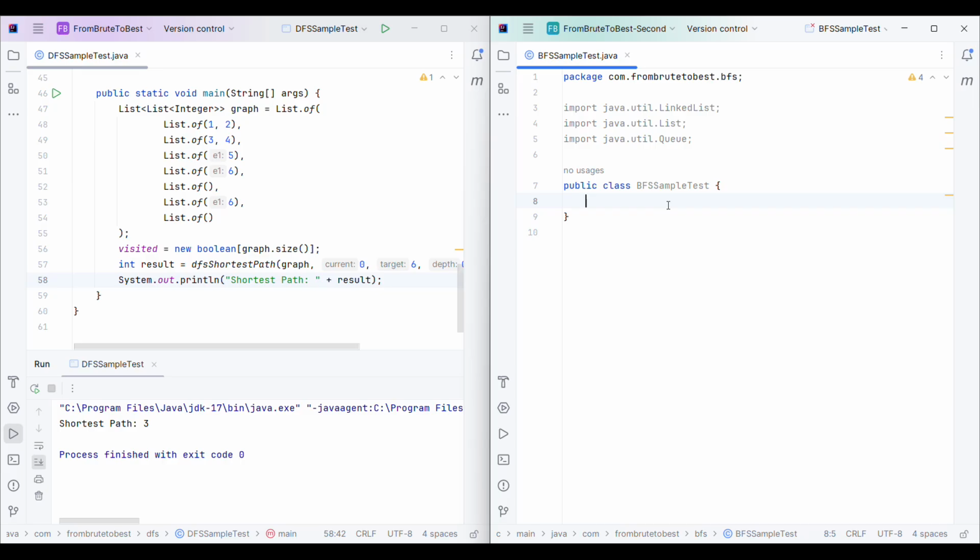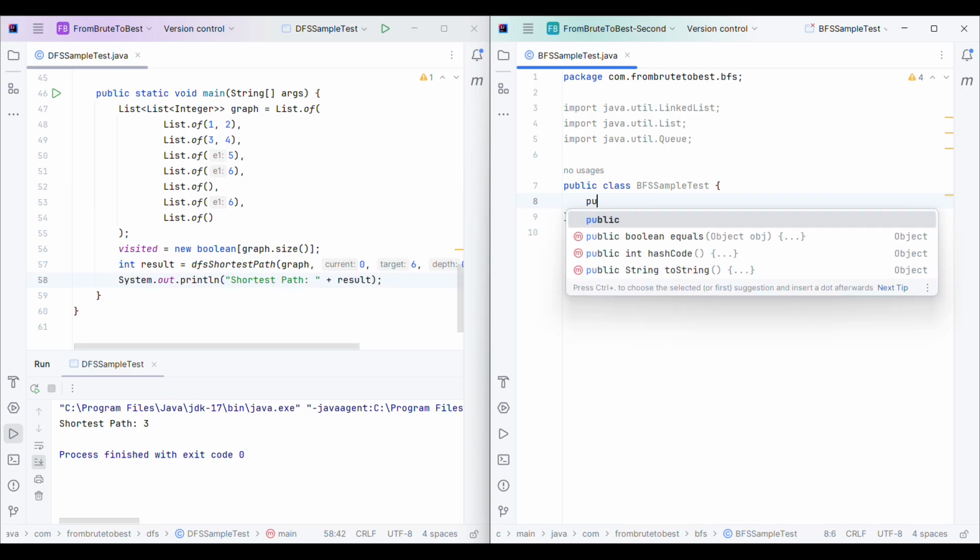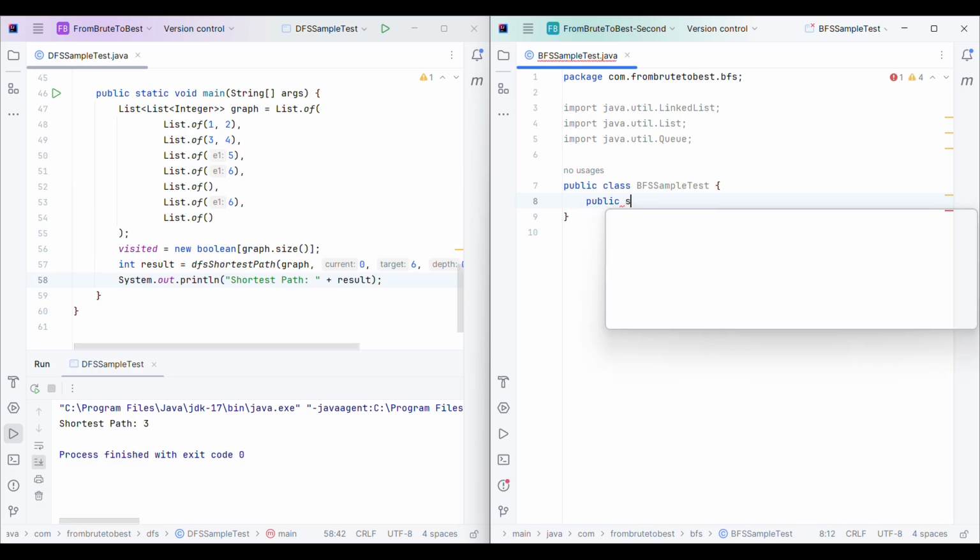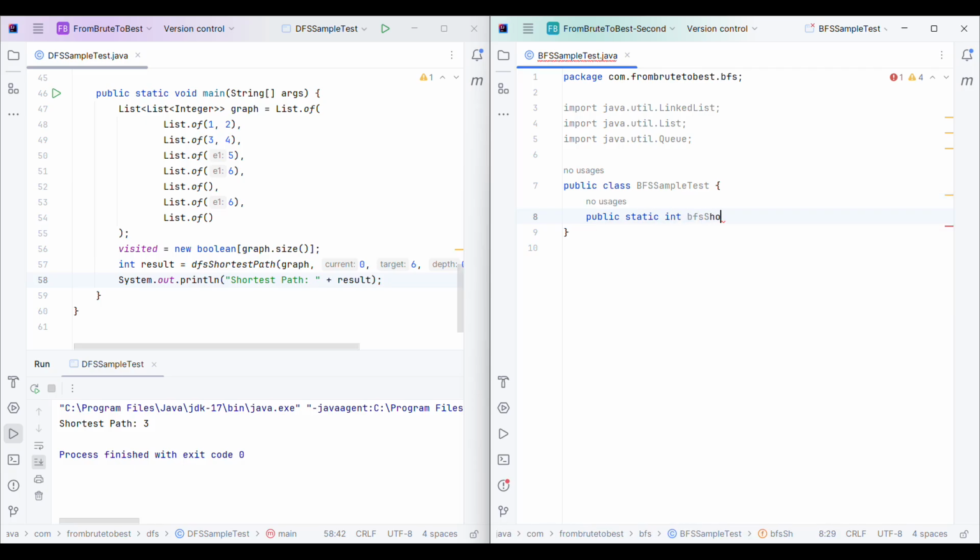Let me first create the method, BFS shortest path. Here I will not use recursion. I will use simple while and for loops to iterate over all the nodes and find the shortest path.